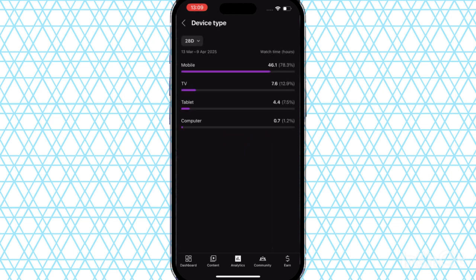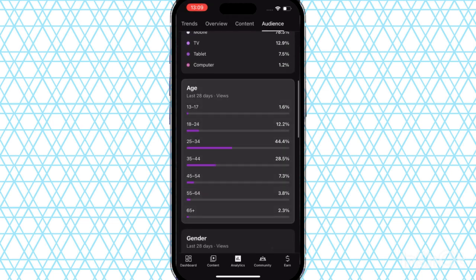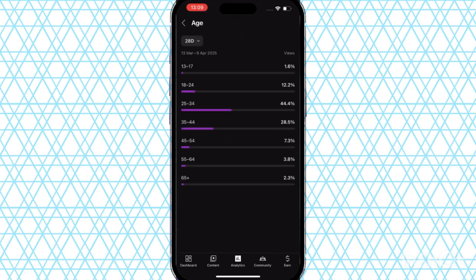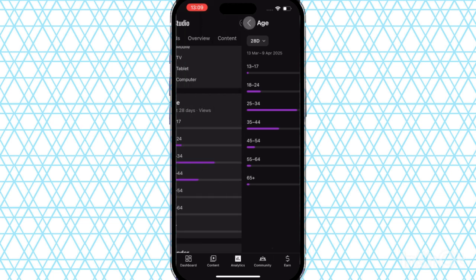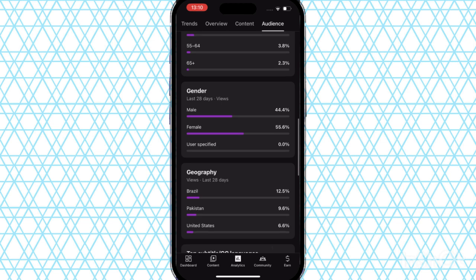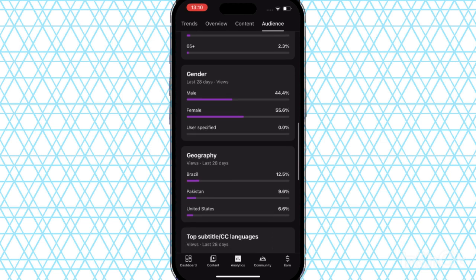So here is how viewers find your videos, like on tablets, on TV, the ages of your viewers, like the people who watch your video, what's their age. The age is between 25 to 34 for most of my viewers. Geography means from which countries your viewers belong to.